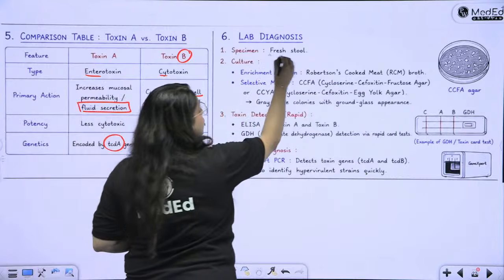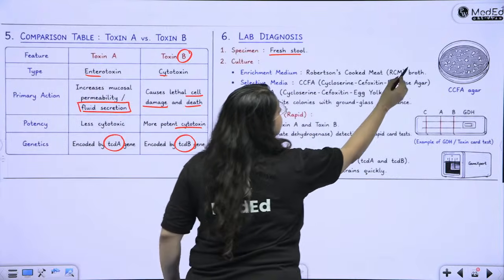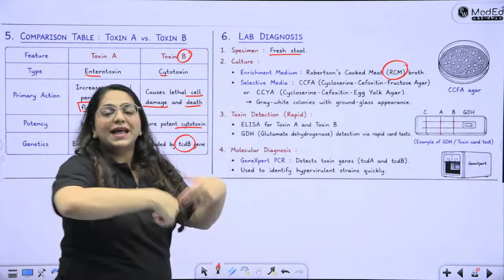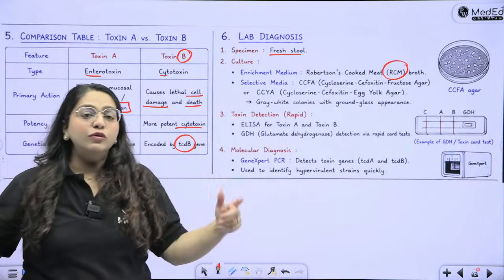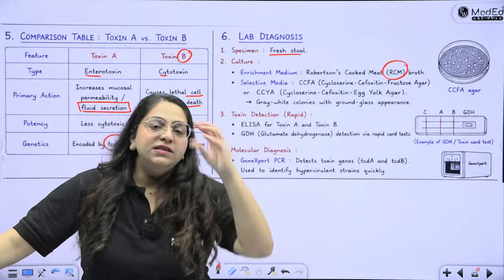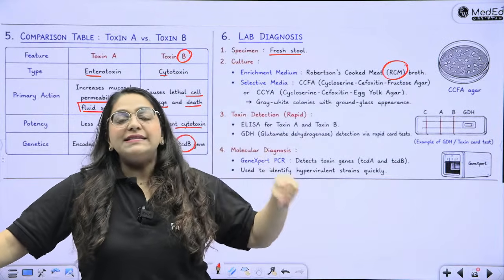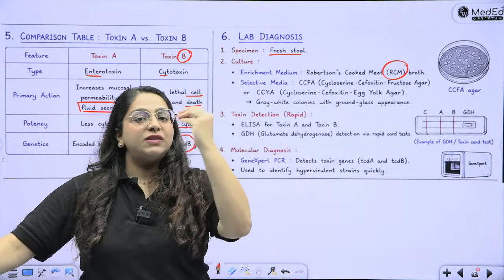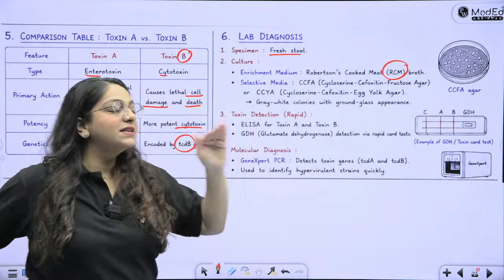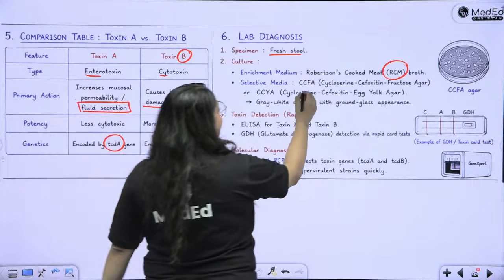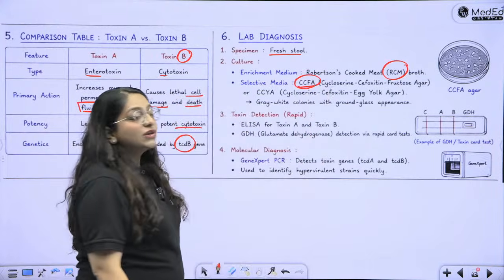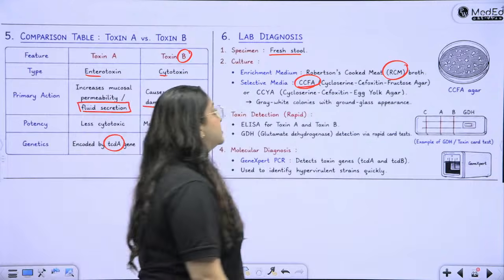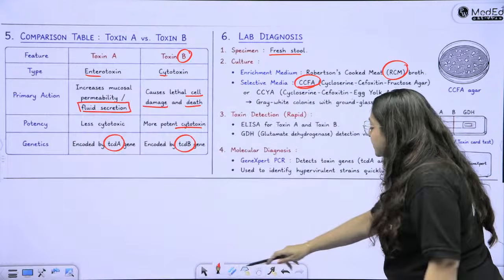You take a fresh stool, you put it in Robertson cooked meat broth. Why? Because it's an anaerobe. All anaerobes, irrespective of the disease, they all go in RCM broth. End of story. The moment I say anaerobe, you should say RCM broth. It is always the right answer. Okay. Selective media: CCFA, cycloserine, cefoxitin, fructose agar. And what do you see on this?